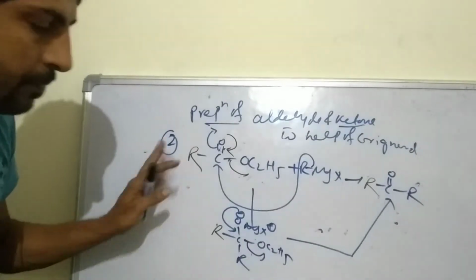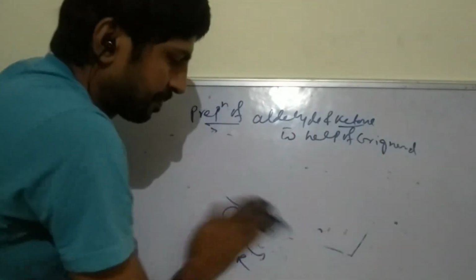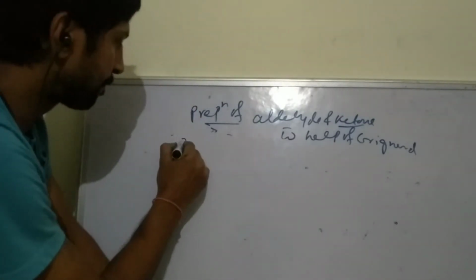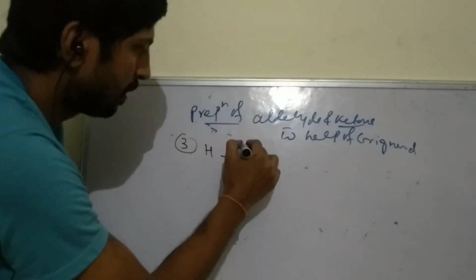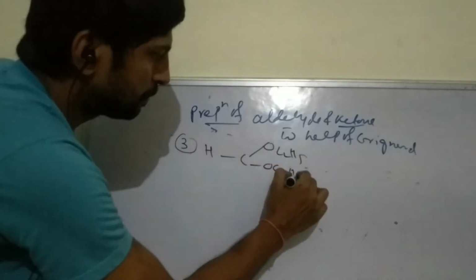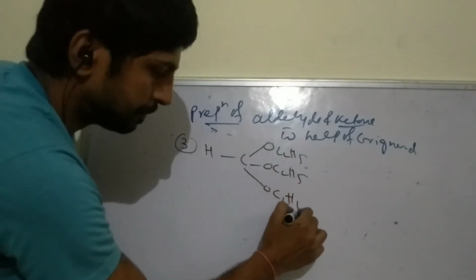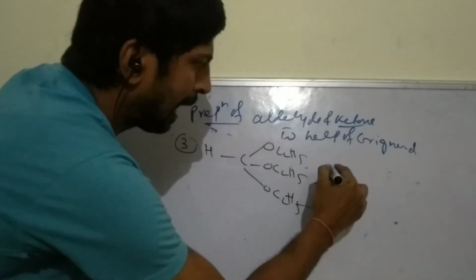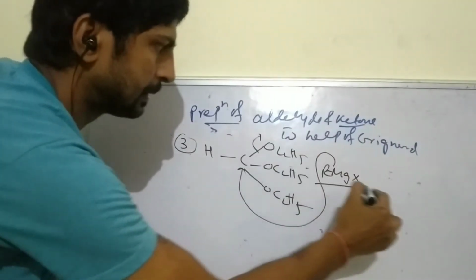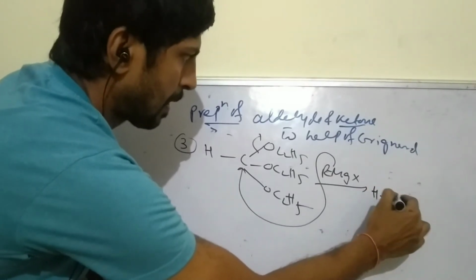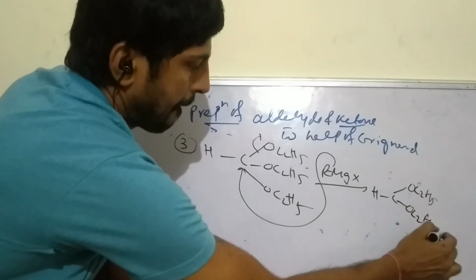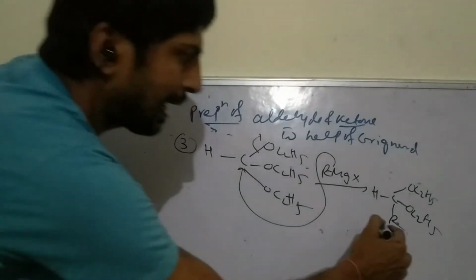Then number 3, HC(OC2H5)3, that is OC2H5, OC2H5 and OC2H5, with RMgX. Attack, R. Then dilute HCl.